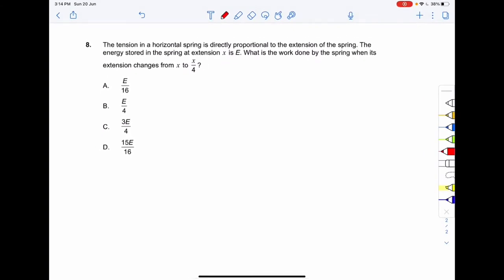Question number 8. The tension in a horizontal spring is directly proportional to the extension of the spring. The energy stored in the spring at an extension x is E. What is the work done by the spring when its extension changes from x to x by 4? We have a pretty simple formula for this question: the work done by the spring is equal to half k times initial extension whole square minus final extension whole square.